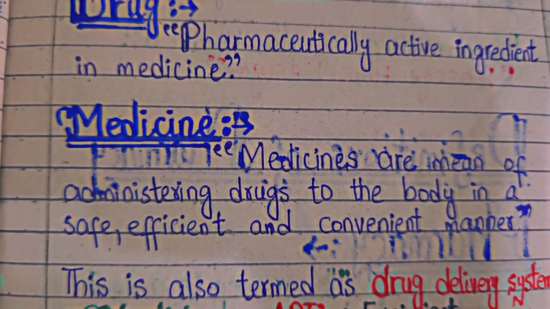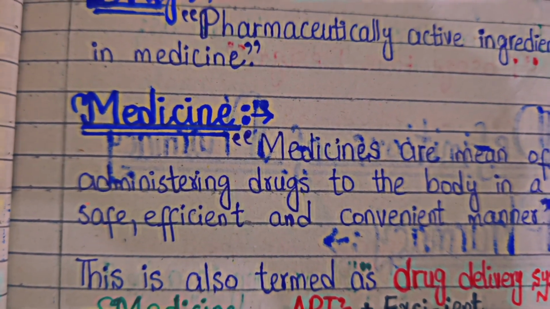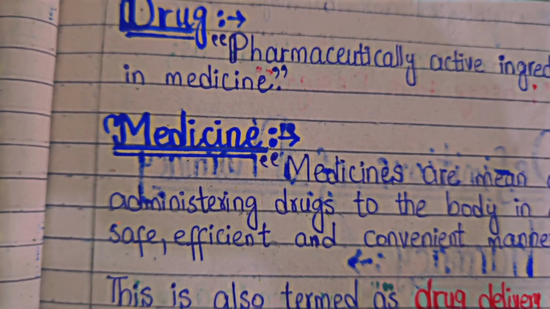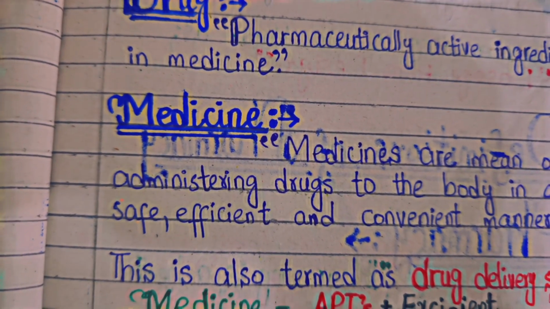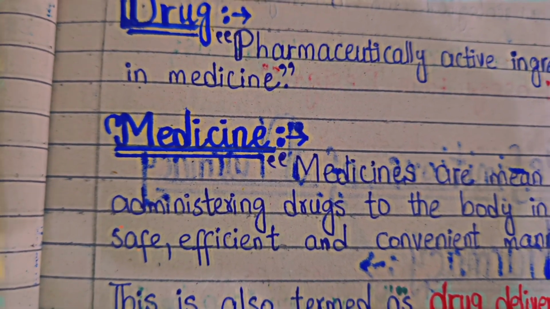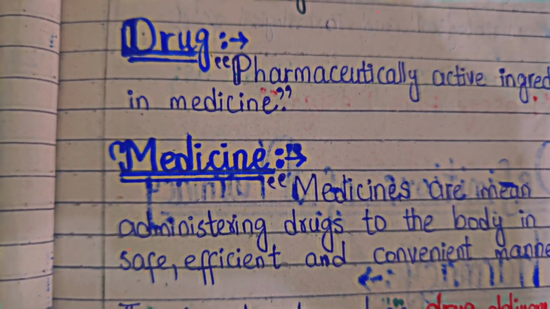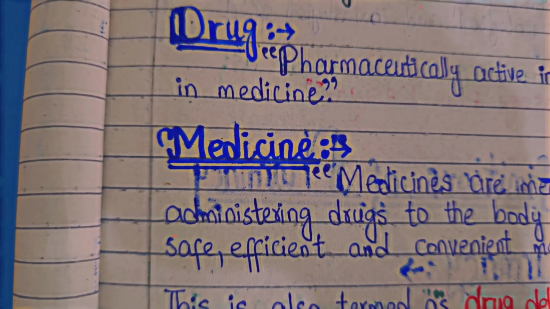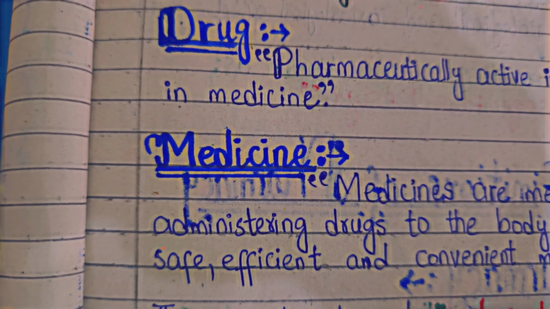Drugs basically alter the body's physiology, while medicines are the chemical substances that treat, cure, or prevent any sort of disease present in the body. For example, acetaminophen is basically paracetamol. What does paracetamol do? It is used in fever reduction, pain relief, for headache, and for pain management.